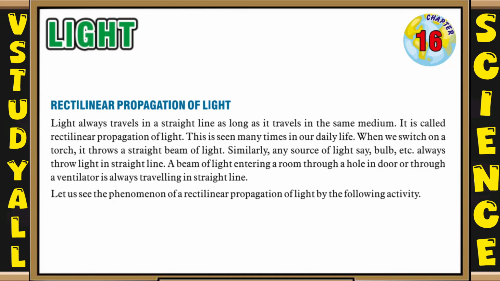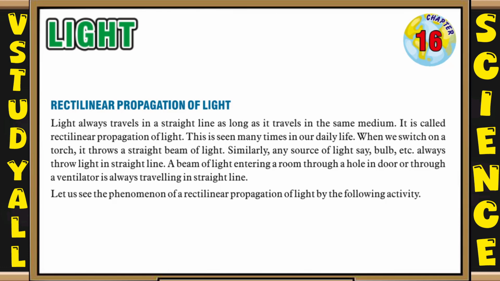Light always travels in a straight line as long as it travels in the same medium. It is called rectilinear propagation of light. This is seen many times in our daily life. When we switch on a torch, it throws a straight beam of light. Similarly, any source of light, say a bulb, always throws light in a straight line.